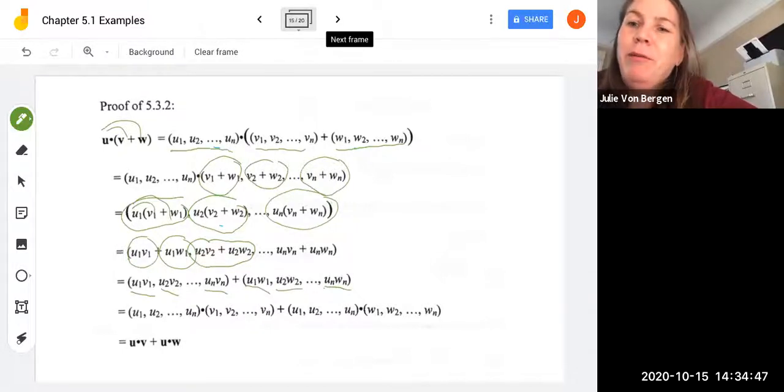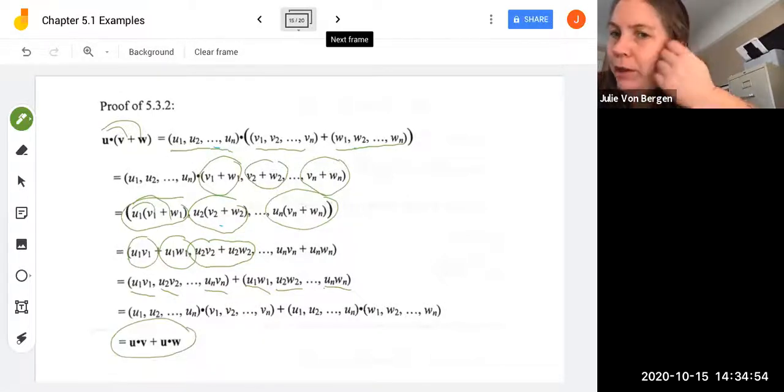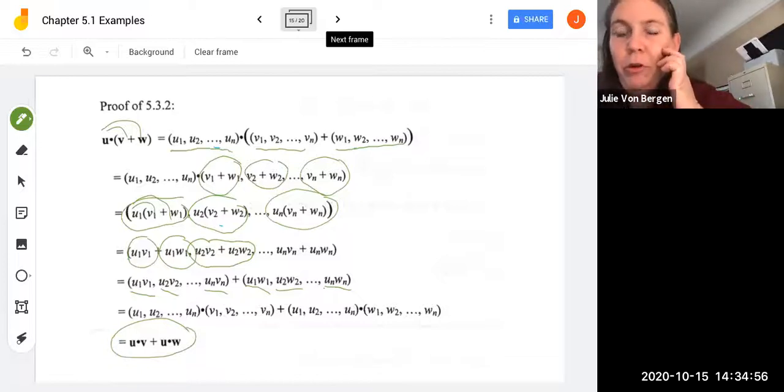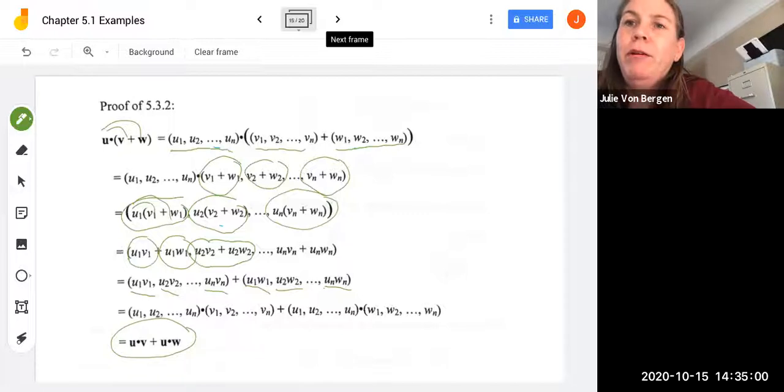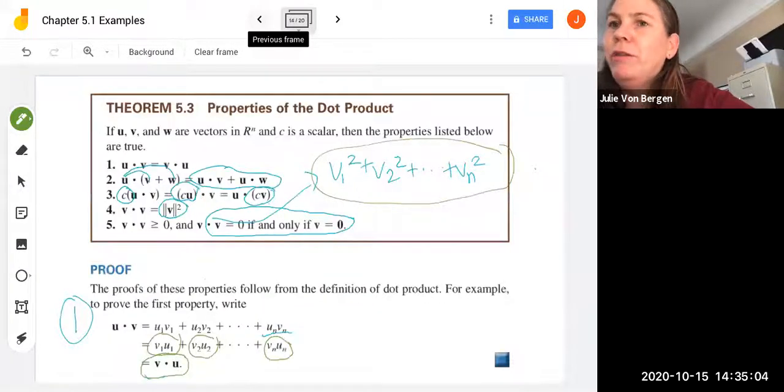And then we can separate that back out into the dot products so that we end up showing that this is equal to u dot v plus u dot w. So again, in this proof, we're just following the definition of the dot product. The remaining properties you can prove using the definition of the dot product.